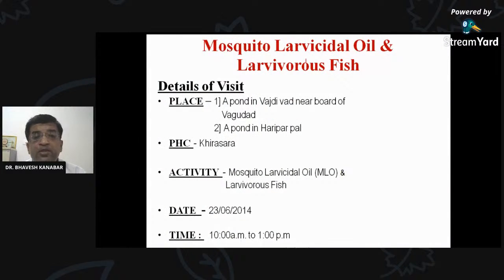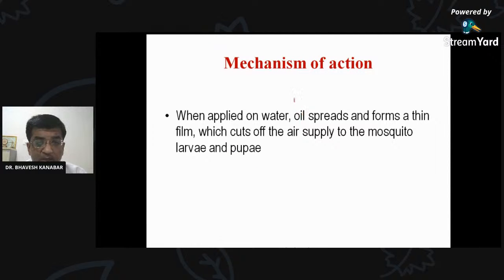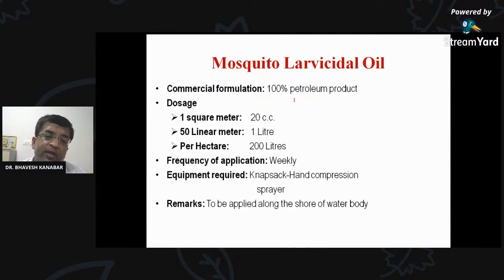Then application of mosquito larvicidal oil and larvivorous fish, two things are remaining. So mosquito larvicidal oil, as we commonly know, is diesel oil, fuel oil, or kerosene that is being used. Crude oil also can be used. And for mosquito larvicidal oil, the mechanism of action, you already know, is that it cuts off the oxygen supply to the larva.